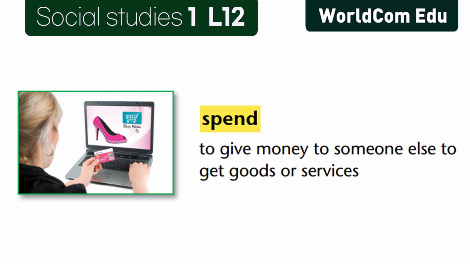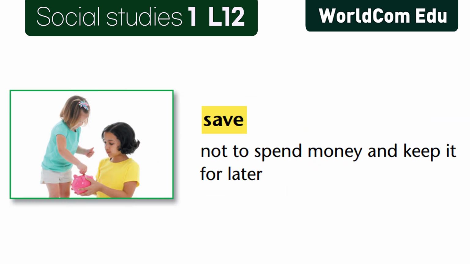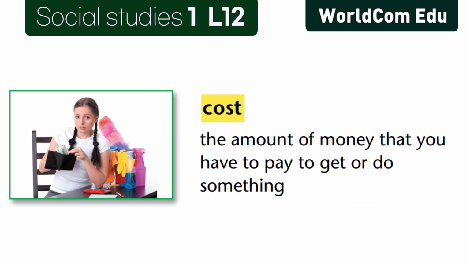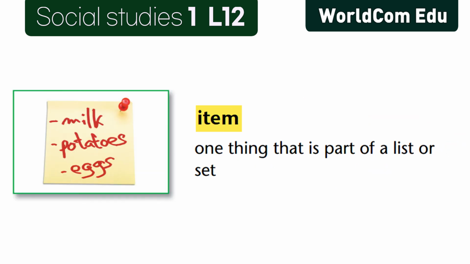Lesson 12. Spending and saving. Spend. To give money to someone else to get goods or services. Save. Not to spend money and keep it for later. Cost. The amount of money that you have to pay to get or do something. Item. One thing that is part of a list or set.